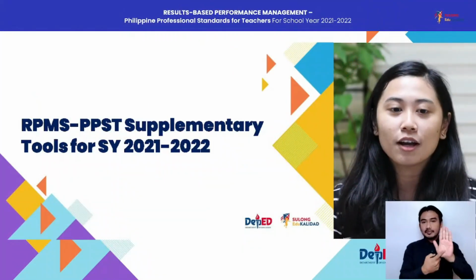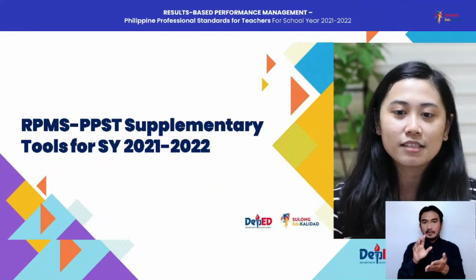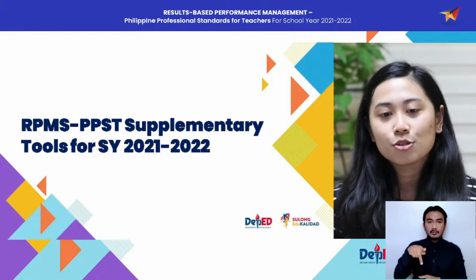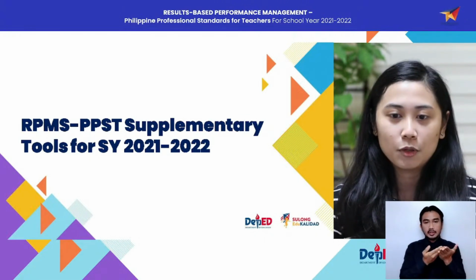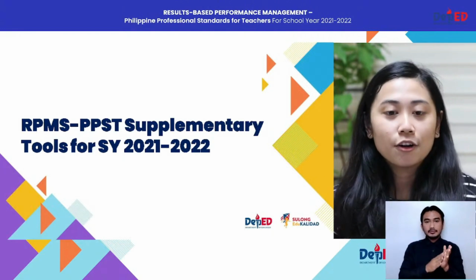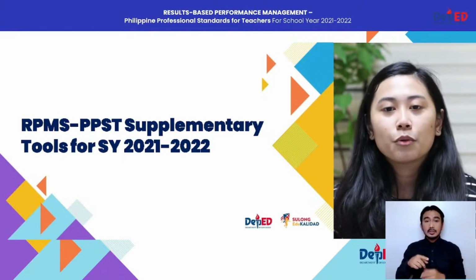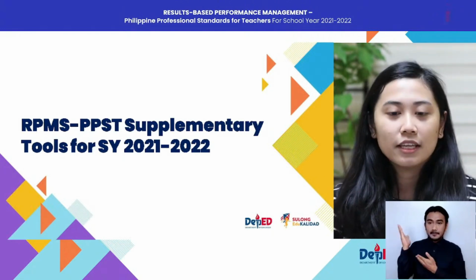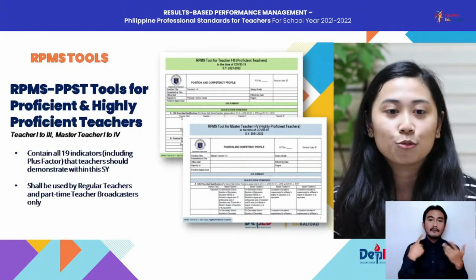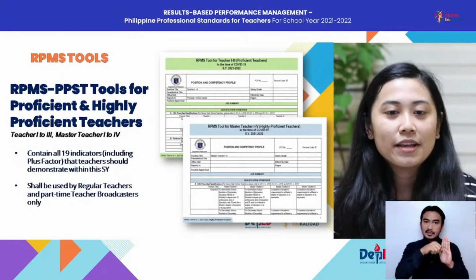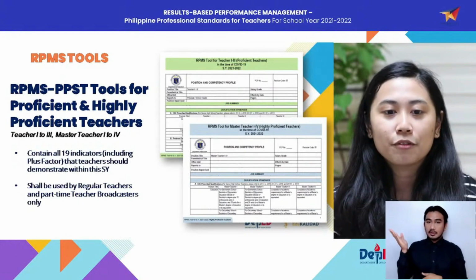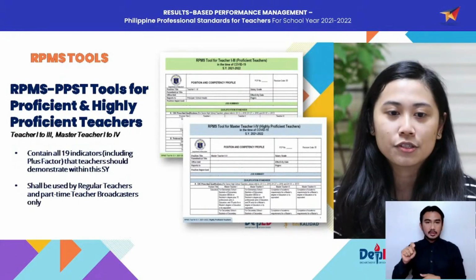So first, we will talk about the RPMS-PPST supplementary tools for school year 2021-2022. As you can see on your screen, we have discussed these in detail in the past episode 2. Here are the RPMS-PPST tools for the highly proficient and proficient teachers.